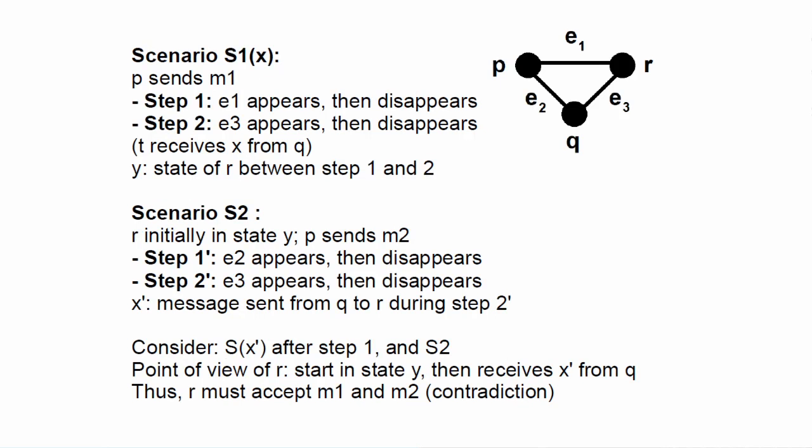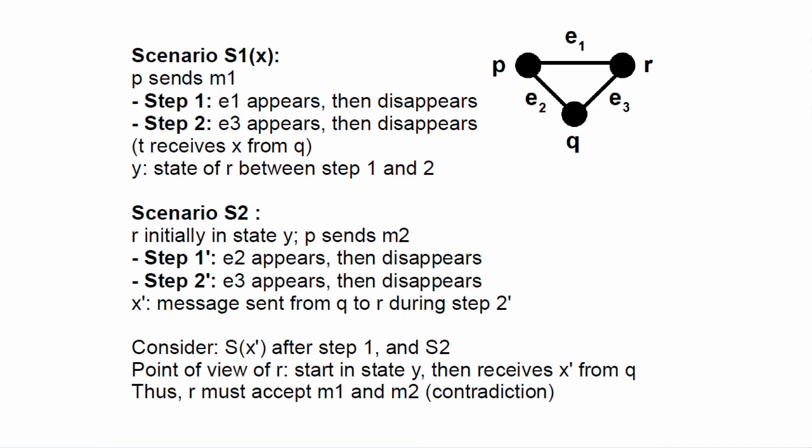So to show this, we consider a toy example with only three nodes, P, Q, R, and we assume that there is no Byzantine failure here, and P wants to send a message to R. So in this setting, the RDC condition simplifies as follows. There must exist just one dynamic path between P and R. And let's assume that there exists an algorithm solving our problem under this condition.